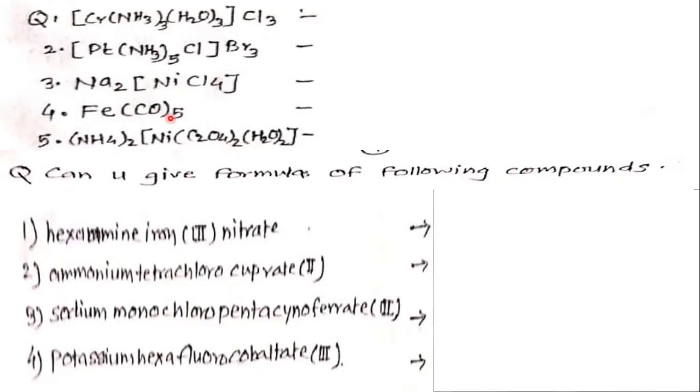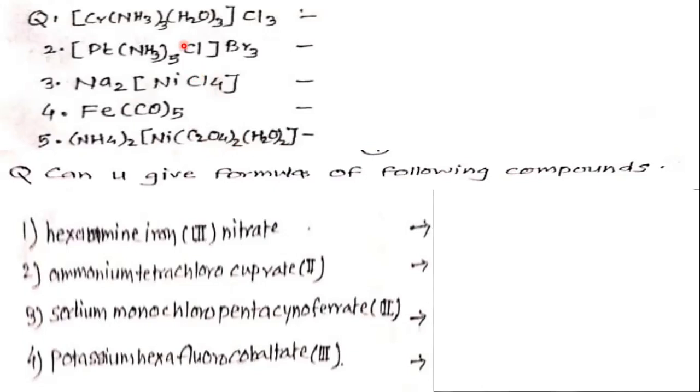Fe(CO)5, 5 pentacarbonyl, and this is Fe, the central metal. NH4 plus, this is the counter ion outside the square bracket. Nickel, central metal. Oxalate 2 times, water 2 times. This is polydentate, having 2 donor atoms. Okay, now let us see how to write their names.